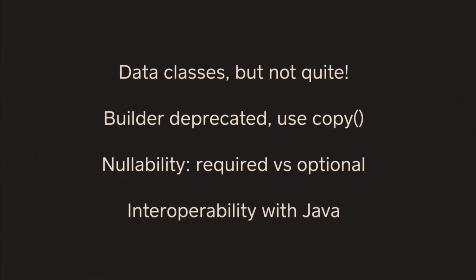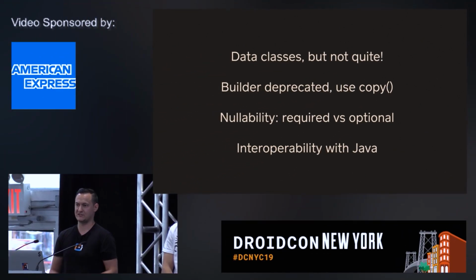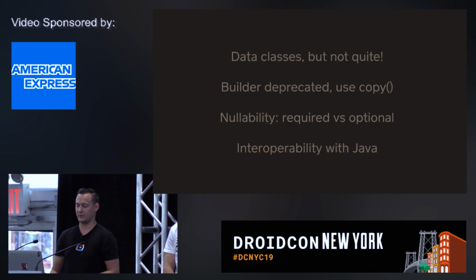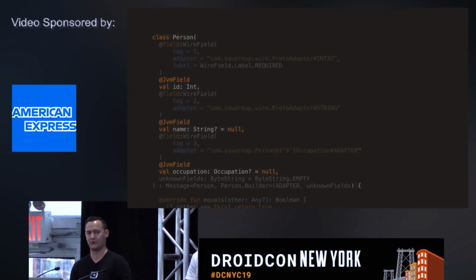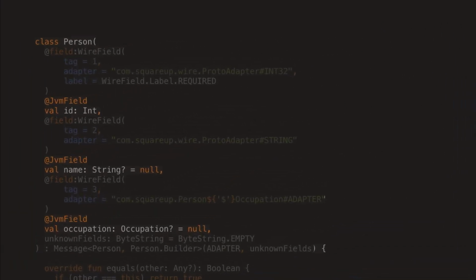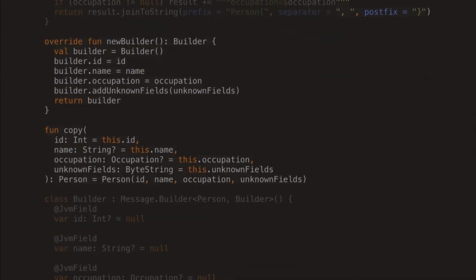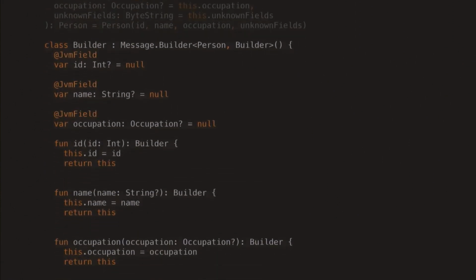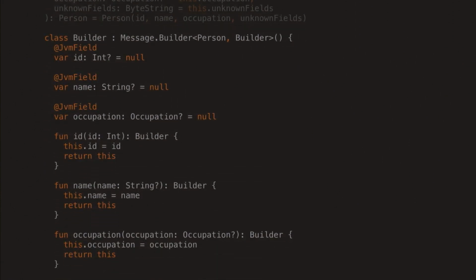Next, by default, the Kotlin code that we generate is not platform specific. So it doesn't really interoperate with Java properly. But we have a compiler flag that you can pass in if you care about good interoperability with Java. And if you pass in that flag, it will just generate additional code for you to make the interop story better. So we'll just add JVM field to the properties. It will generate all of the stuff related to builders. So you can see that it's actually the builder implementation that you can use.